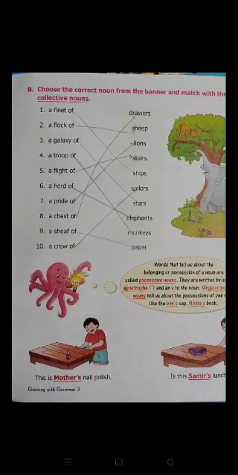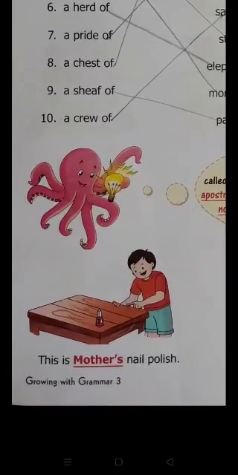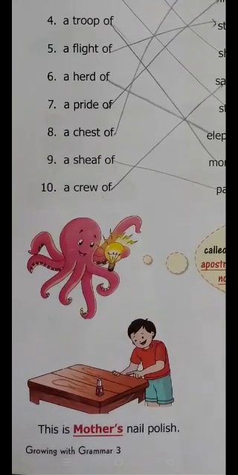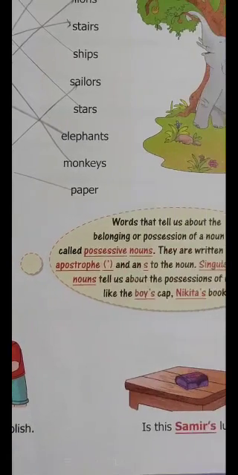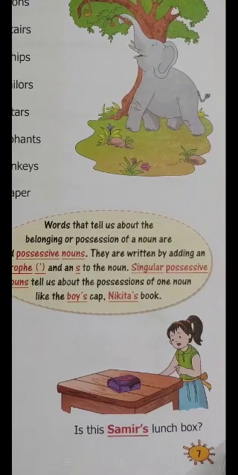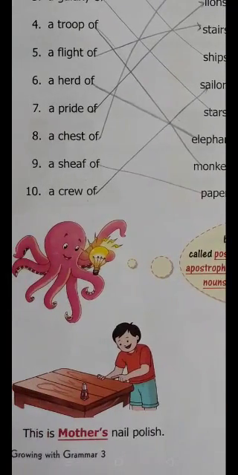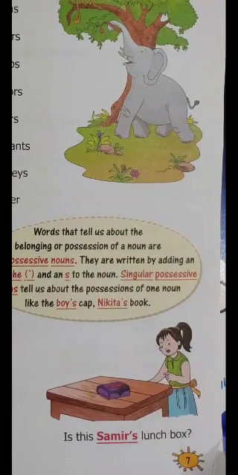This is mother's nail polish. In the picture you are seeing a nail polish. This is mother's nail polish. And next is Samir's lunch box. Apostrophe s indicates the possession. Mother's nail polish means this nail polish belongs to the mother. And Samir's lunch box means this lunch box belongs to Samir. So apostrophe s indicates the possession or belonging.